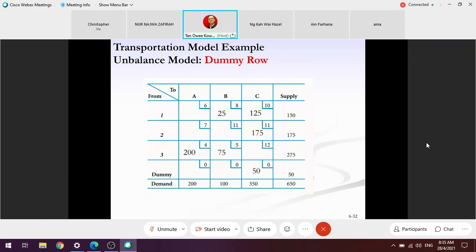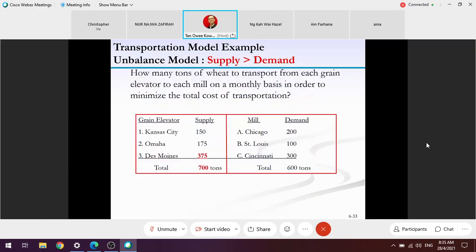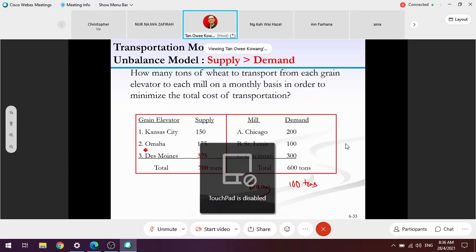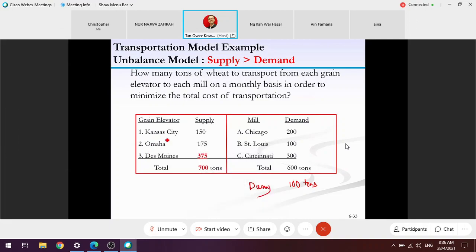Another scenario will be supply more than demand. If I increase supply to 375, supply is more than demand. I need to create a dummy demand to absorb the 100 tons of extra supply made by these three suppliers.